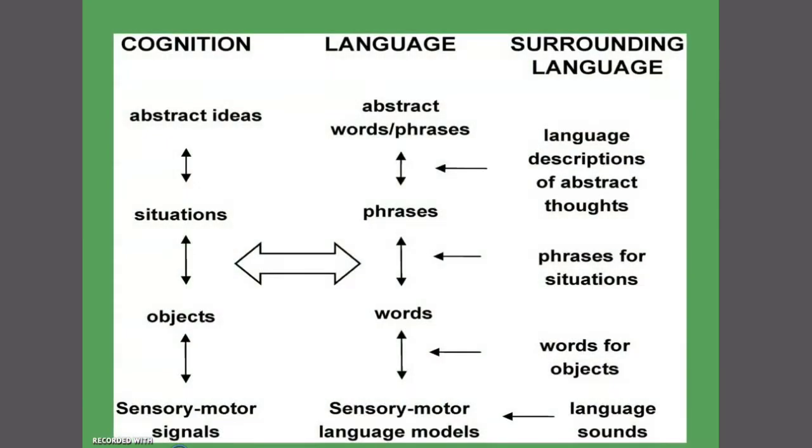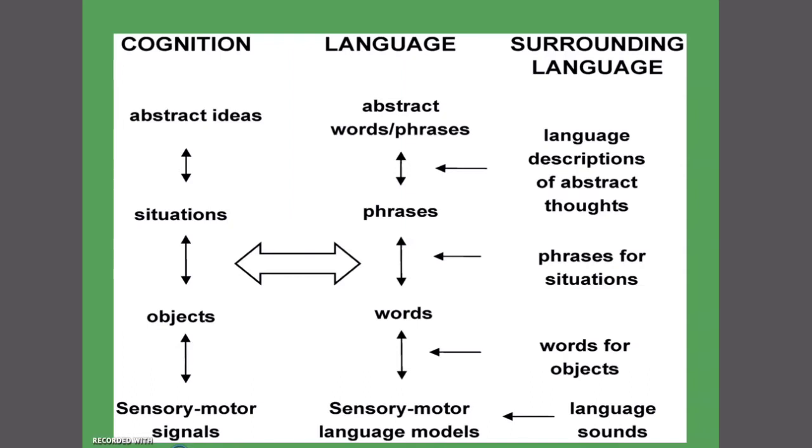This is also a chart based upon language and cognition: the cognitive aspect in language, up to the description of abstract thoughts. It starts from below. Sensory motor signal. First of all, it's a cognitive process, and in it the language process is the sensory motor language model.